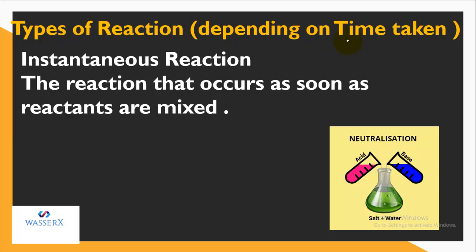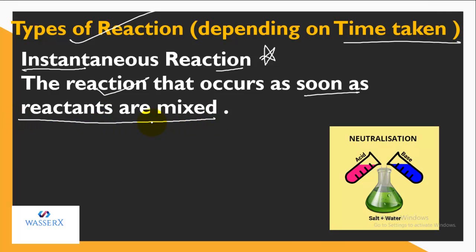So that means different reactions take different time to proceed. So depending upon that, we have the different types of reactions. We have instantaneous reaction. So what is instantaneous reaction? Let's study first. Instant, that is, which is occurring very soon. So we can say that instantaneous reaction is a reaction which occurs as soon as reactants are mixed.